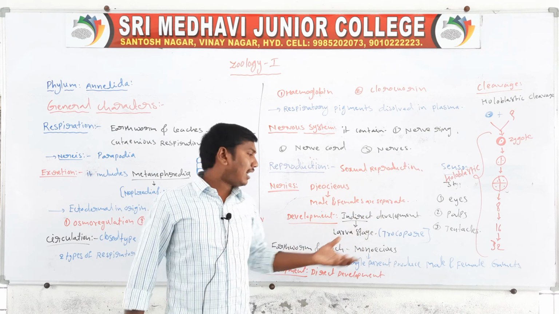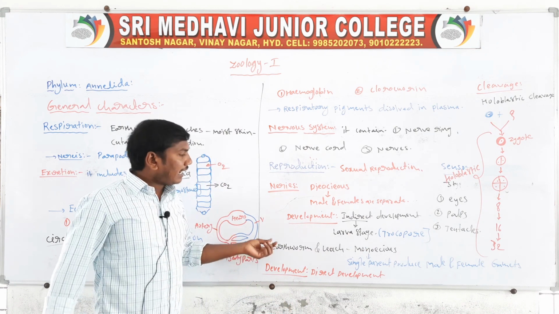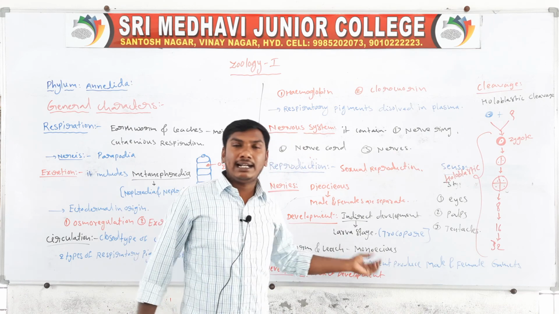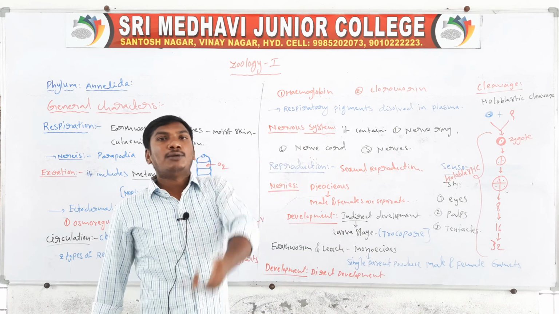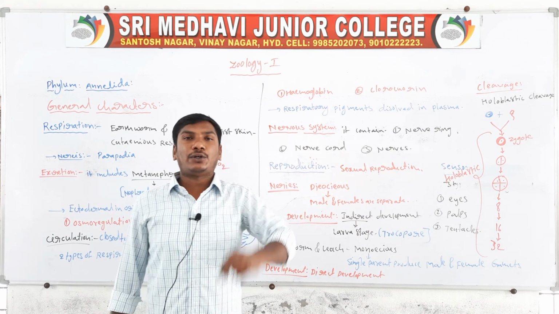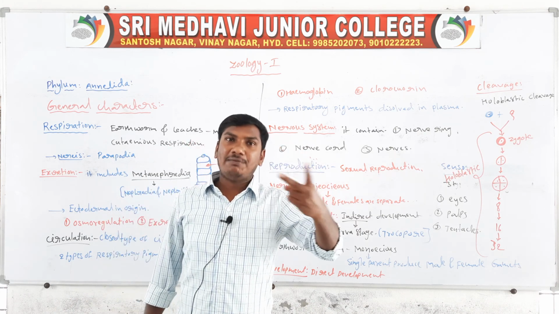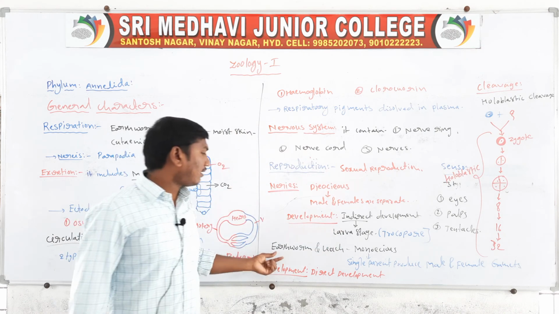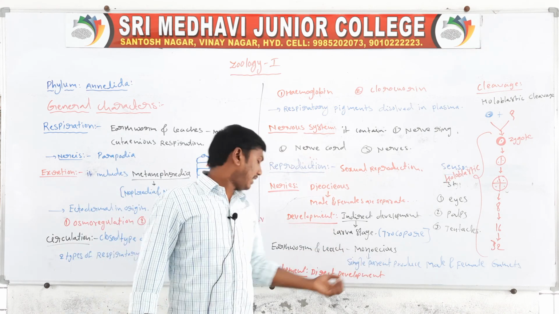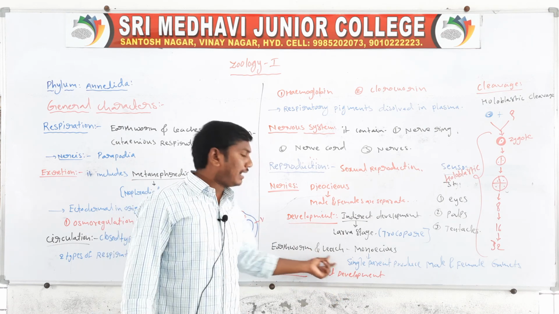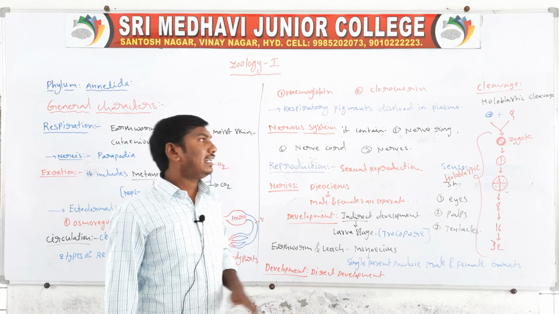Earthworms and leeches are monoecious, meaning a single parent produces male and female gametes. In earthworm and leeches, development is direct.